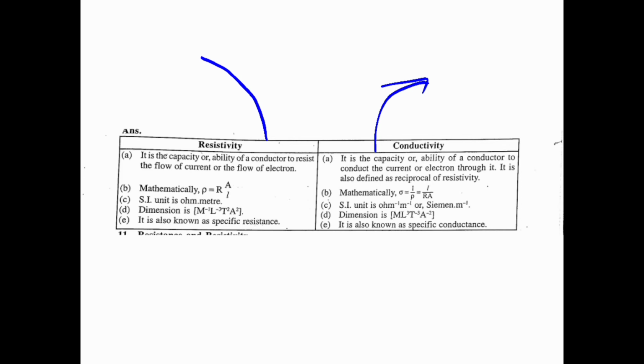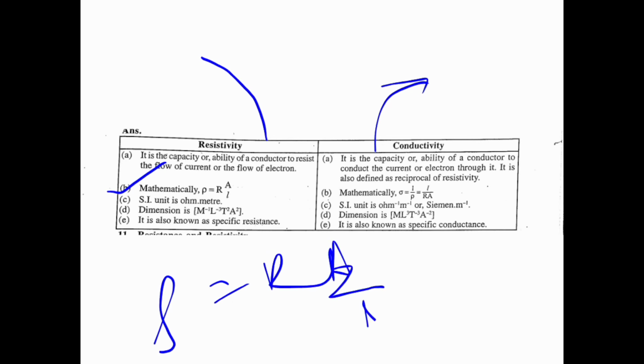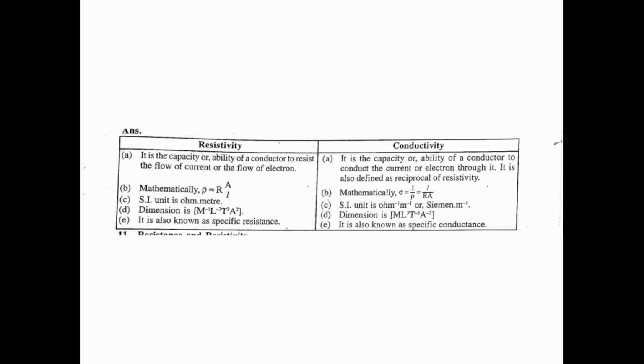Mathematically, resistivity rho is equal to RA by L, whereas conductivity sigma is equal to 1 by rho, that is L by rho A. The SI unit of resistivity is ohm meter, whereas the SI unit of conductivity is ohm inverse meter inverse.